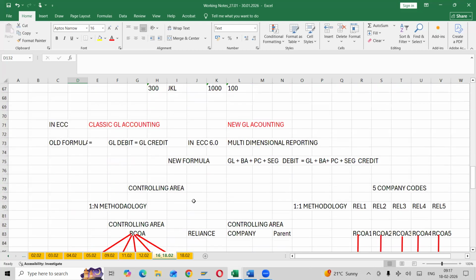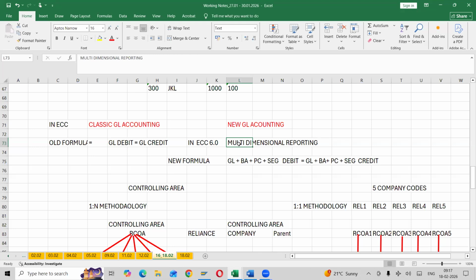In the earlier ECC 5 version, we could generate a report only at GL level, GL debit equal to GL credit. But the majority of clients were not satisfied. So from ECC 6, every client wanted multi-dimensional reporting.